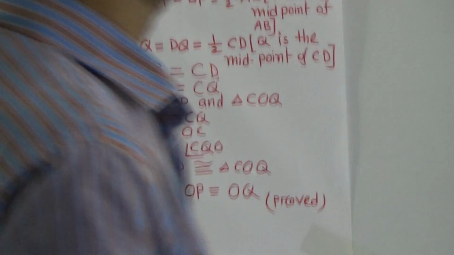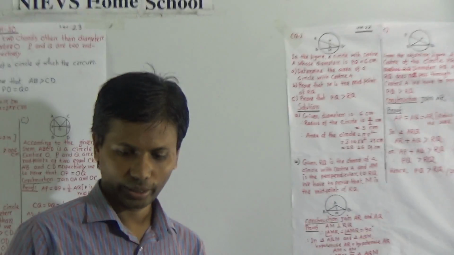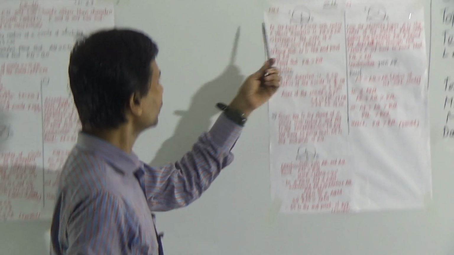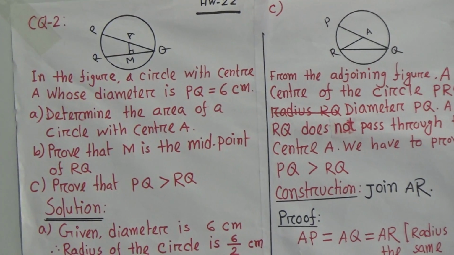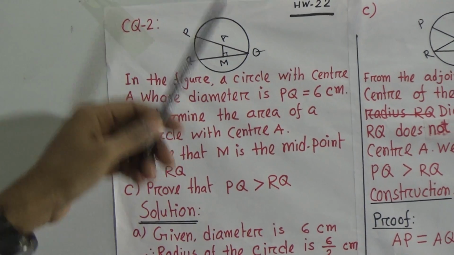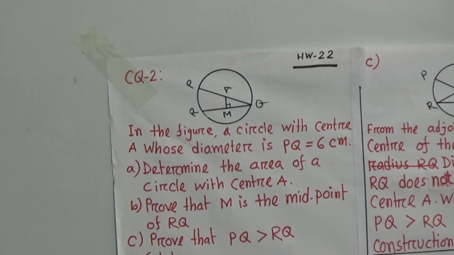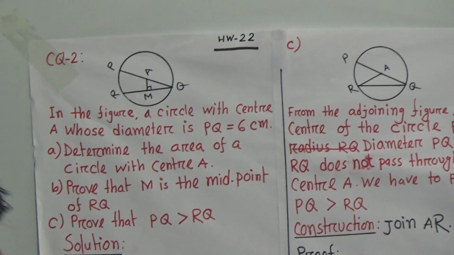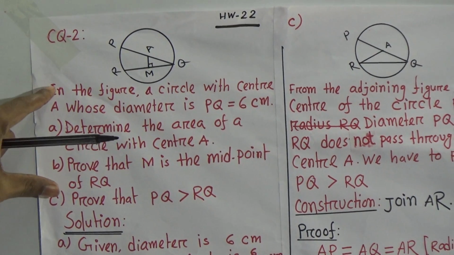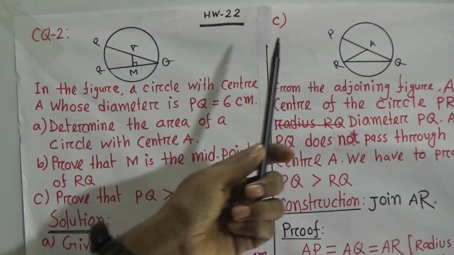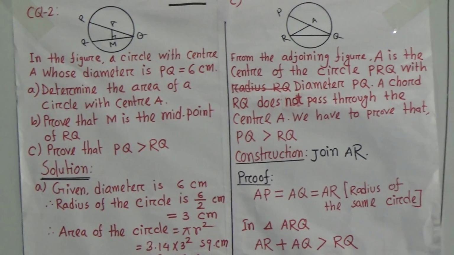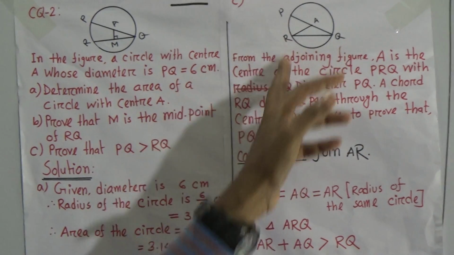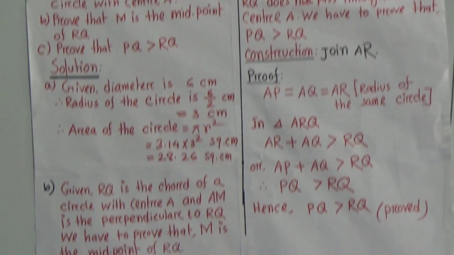Here, student, now I want to talk with you about our HW. Look, this is HW number 22. Look, CQ2, this is your HW, but I have solved it. You see, at first you read the stem, then you see C number question is same as the CQ number 1. You see, same as C number. And A number, this is the knowledge based question.